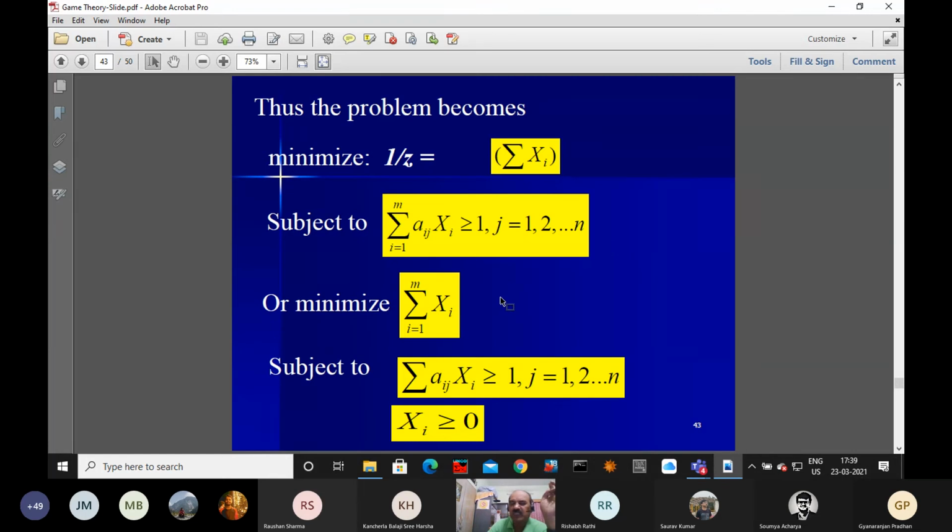So this has to be non-zero. Let us say this value is coming as 1 by 5, so our nu equals 5. Take the reciprocal.